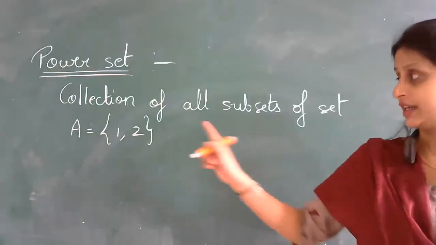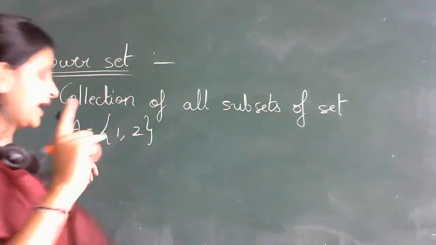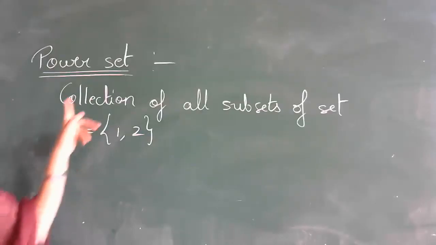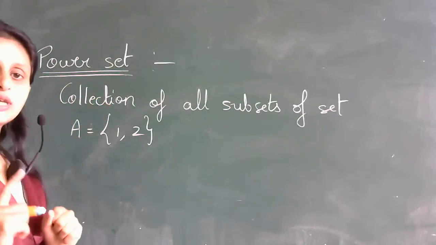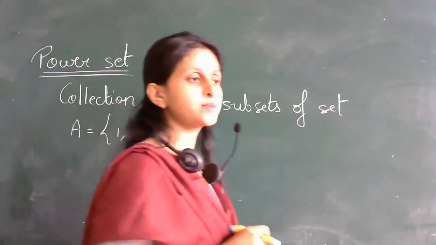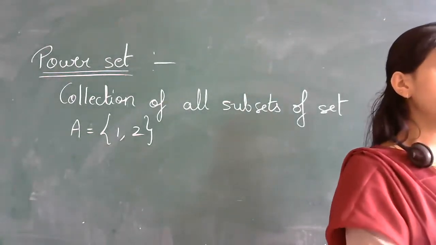If it contains 2 elements, collection of all the subsets of this set A will be nothing but power set. First of all, tell me how many subsets are possible for this set A? How many subsets are possible for this set A, students? Can someone tell me?